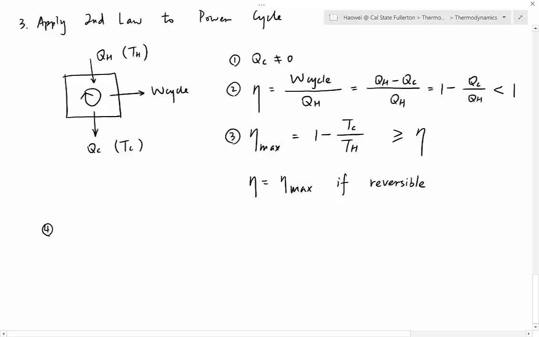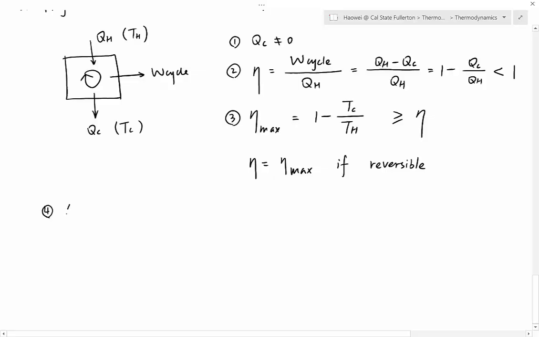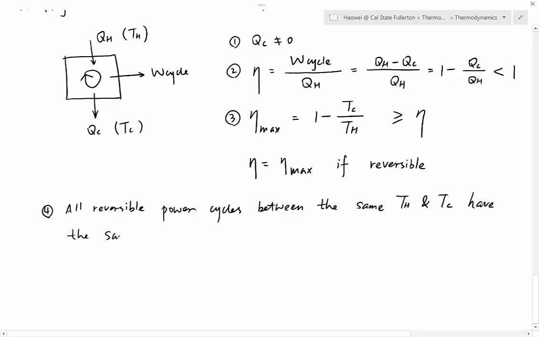And then number 4. All reversible power cycles between the same TH and TC have the same efficiency.